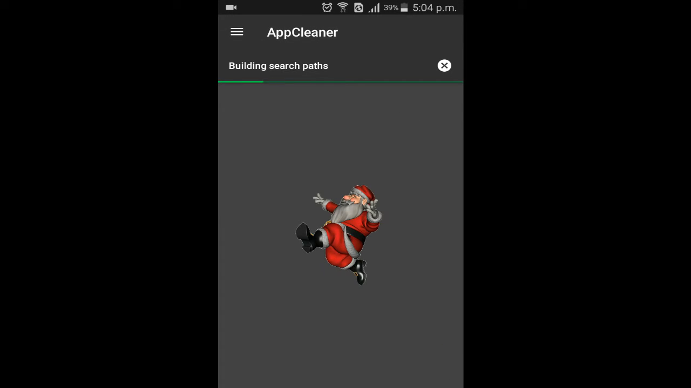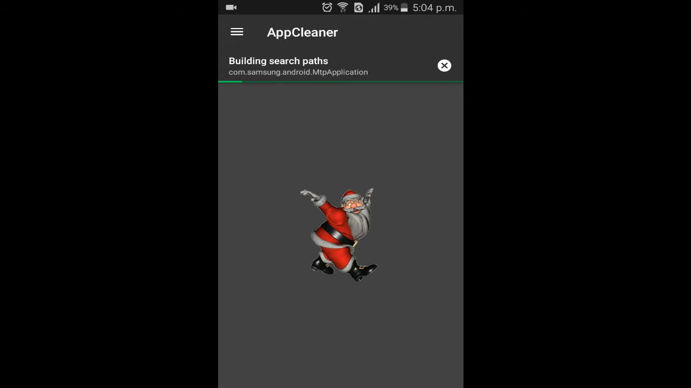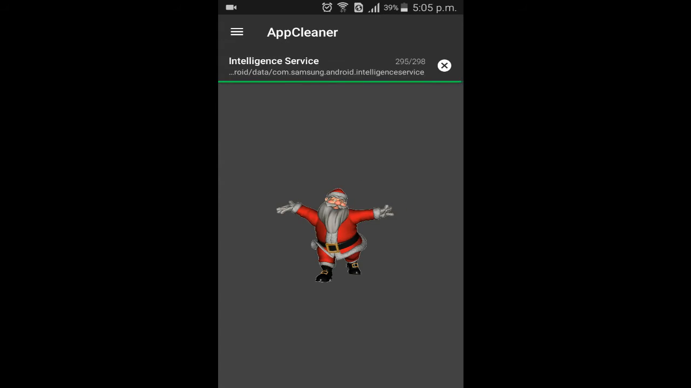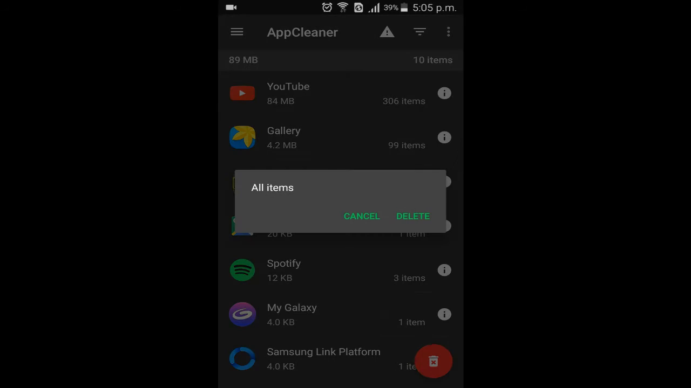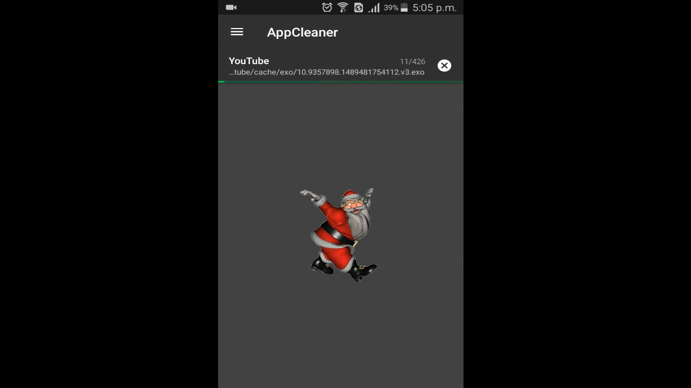Same as app cleaner. Search for the junk apps and clean it. You can see 89 MB is being blocked. Now delete all the items.